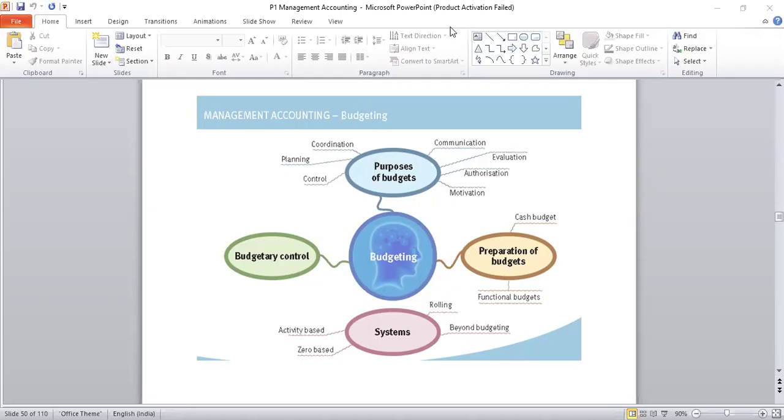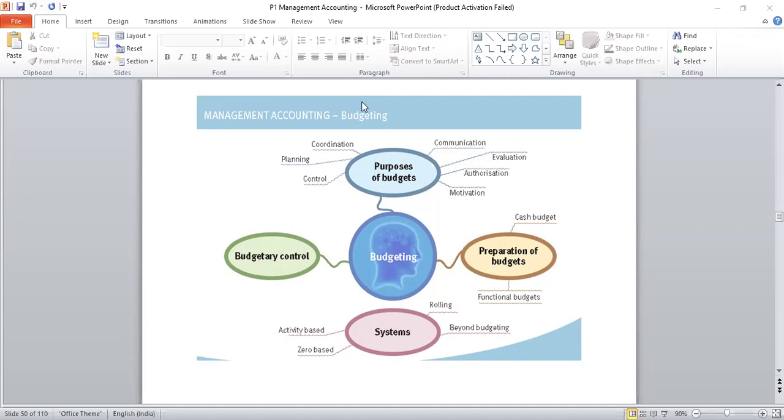So why is a budget prepared? A plan is prepared to ensure that everything goes well in the future. Even before the future period of time comes, the plan is already prepared and kept ready. And then when the plan is implemented, at that time they check the actual transactions against the plan, and if there are any deviations, measures are taken to control the deviation. So that's the whole purpose behind it.